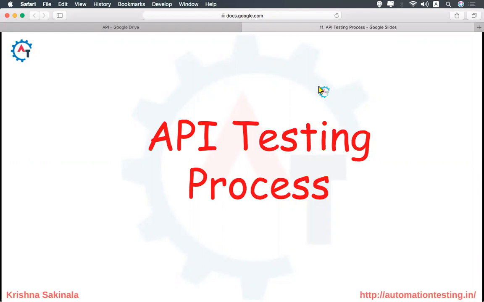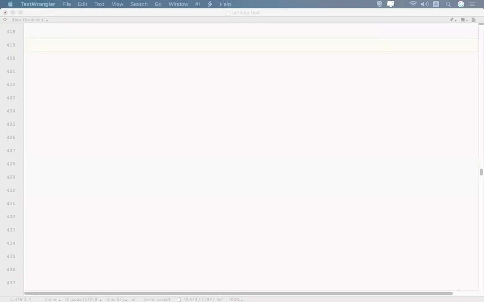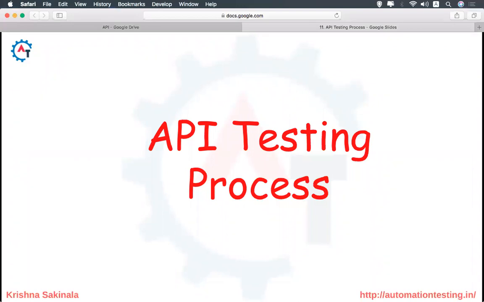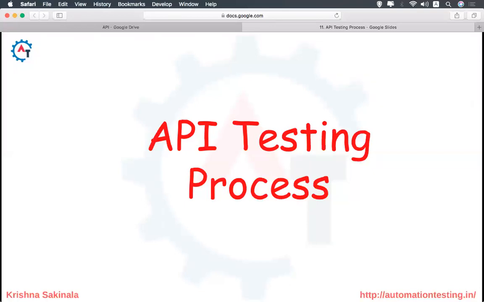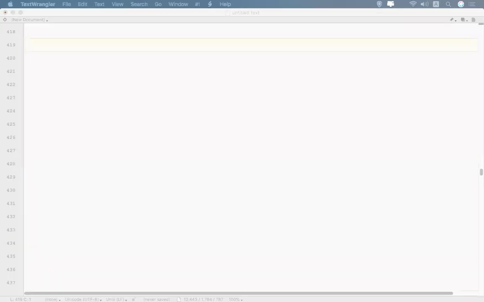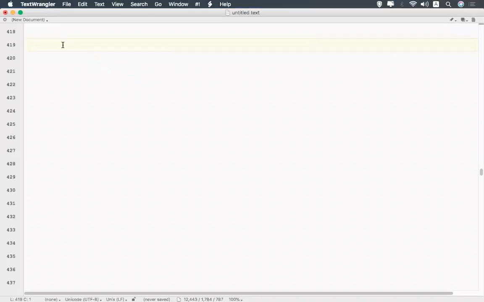What you need to consider when you're testing an API, what is the process? We'll see all these things. What are the points we need to consider while testing the API? So let's get started. API testing process. We need to consider some of the points here.